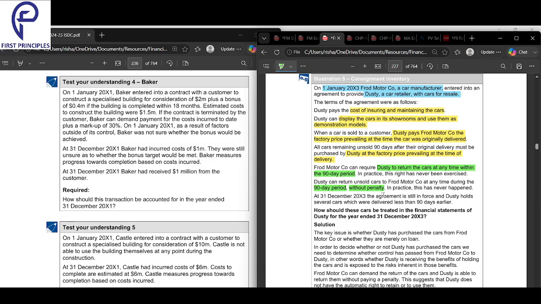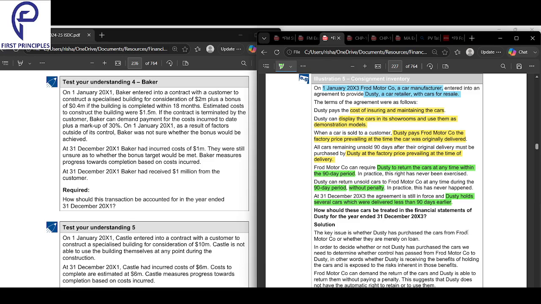At 31st December, the agreement is still in force and Dusty holds several cars which were delivered less than 90 days earlier. So for 90 days, he can return the car. It's like a trial period. Within 90 days, he can return it and he can ask for it also. For 90 days, it is very chill.